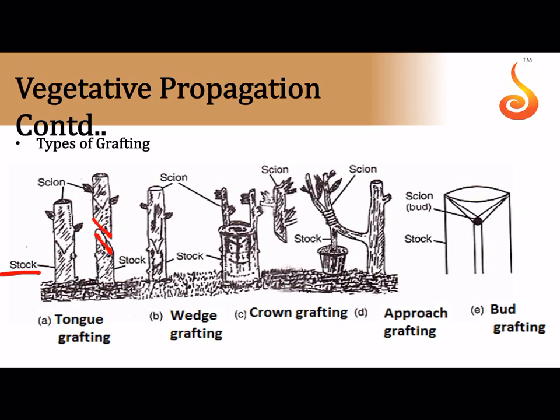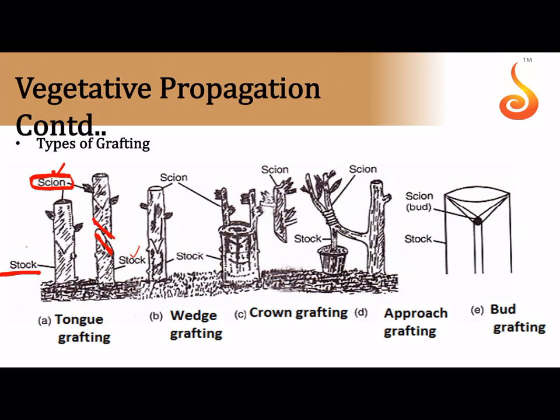When oblique cuts are put together and tied up with each other, so now you can imagine when this plant starts producing fruits, what will the fruit be? Will the fruit belong to the stock or the scion? It will obviously belong to the scion, isn't it? Because the stock is only contributing the root system, whereas the scion is the one that forms the stem, that forms the floral primordium, that forms the flowers, that forms the fruit, etc. So always the flowers and the fruits belong to the scion, because the scion is the contributing factor for the stem in the case of grafting.